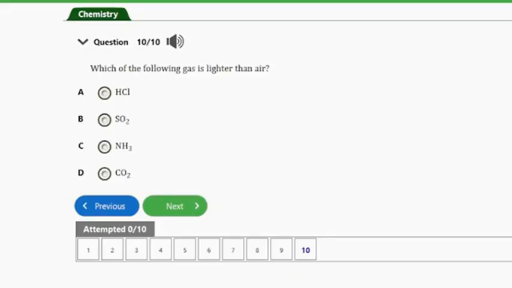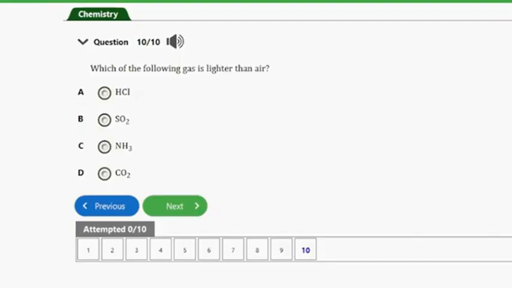That's question number 10 here. It says, which of the following gas is lighter than air? So guys, we've already answered this question before. We have options A. Hydrogen chloride. B. Sulfur dioxide. C. Ammonia. D. Carbon dioxide. So guys, the answer to this question is option C, and that's ammonia.